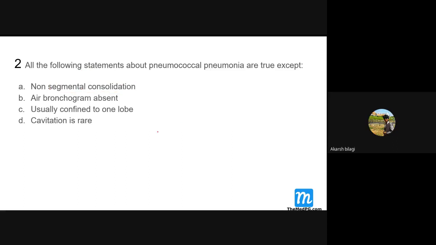Got it? Air bronchogram is absent? No, sir, it is present. It is very, very classical in X-ray. Usually confined to one lobe, correct? Yes, sir. Cavitation is rare. The organisms which cause this are pneumococcal, Klebsiella, and these organisms do not commonly cause cavitation.